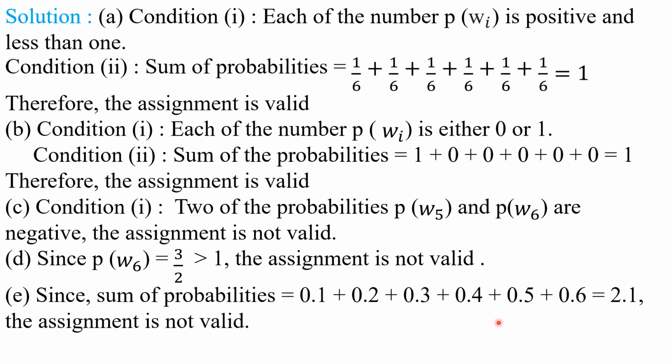But the sum of all these numbers is equal to 2.1. It should be equal to 1 only. But we got 2.1 here. So this assignment is also not valid. Understood these points, my children? Right.